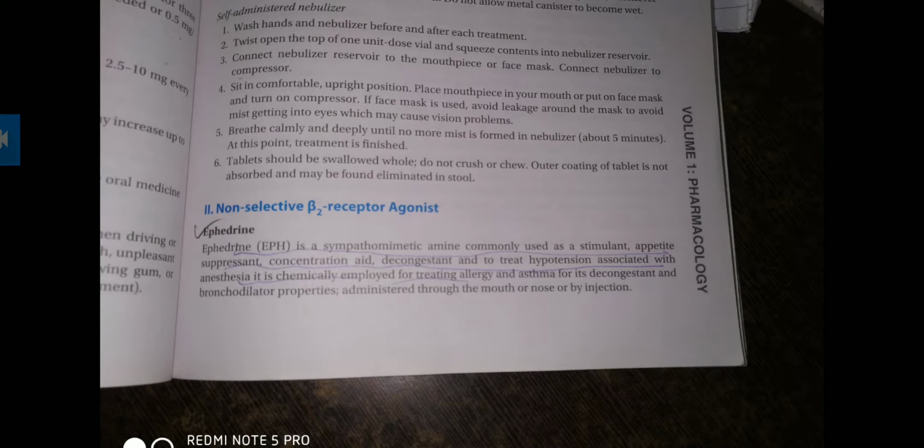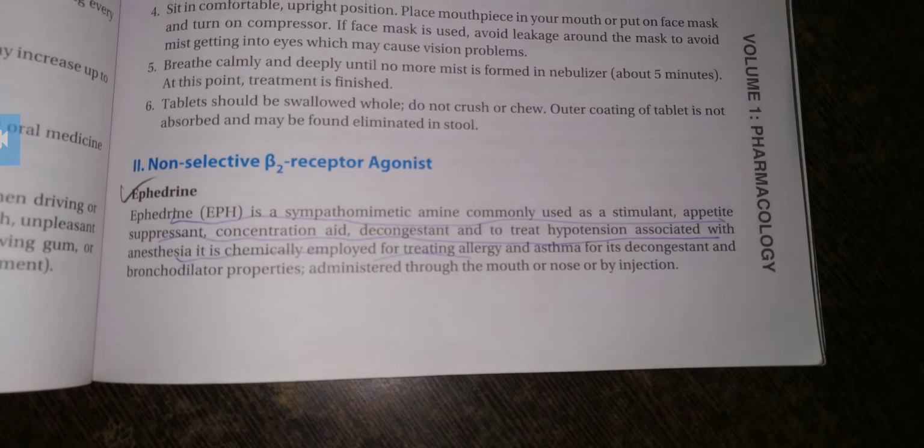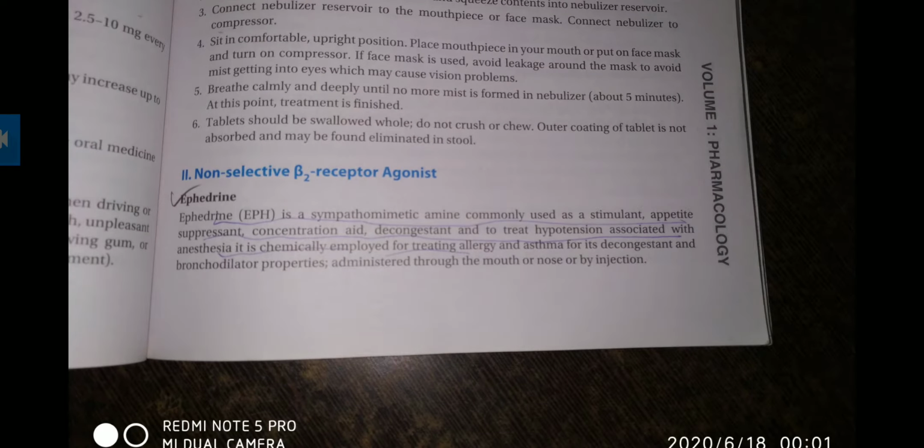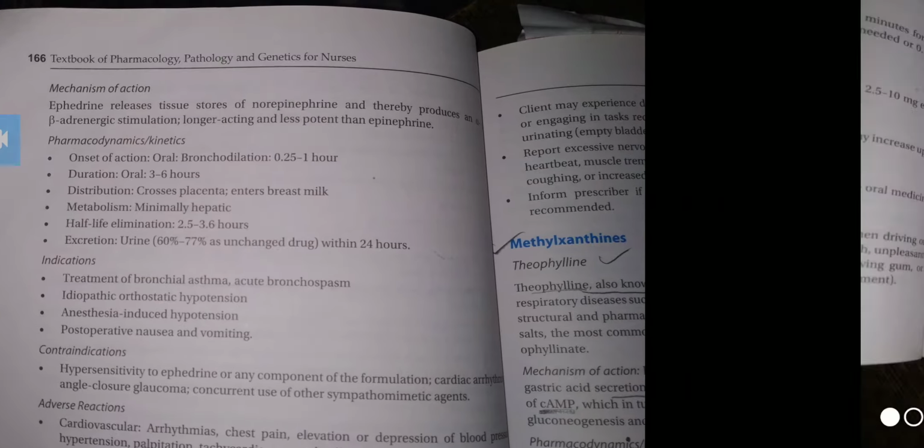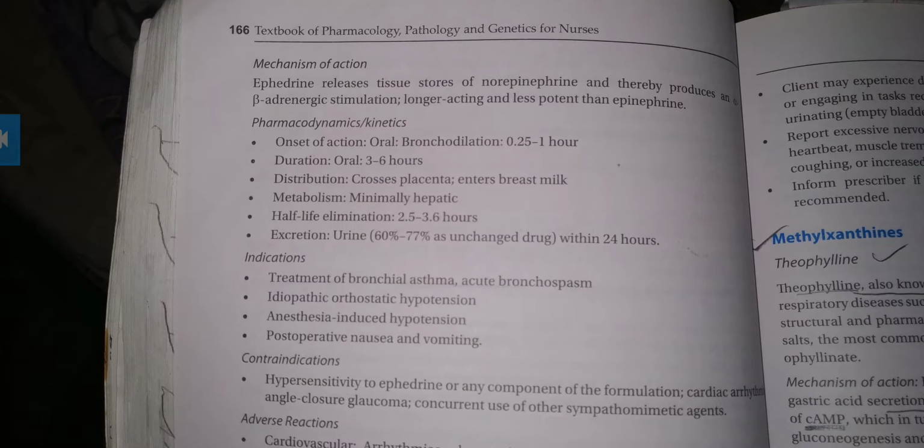Mainly it is used for treating allergies and asthma for its decongestant and bronchodilator property, and it is administered through the nose and mouth or by injection. The mechanism of action of ephedrine is that it releases the tissue stores of norepinephrine and therefore produces alpha-beta adrenergic stimulation, long-lasting and less potent than epinephrine.